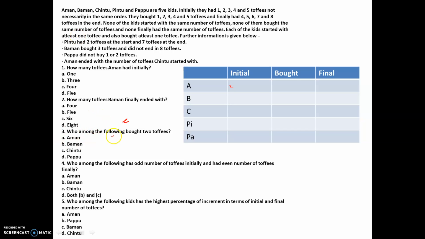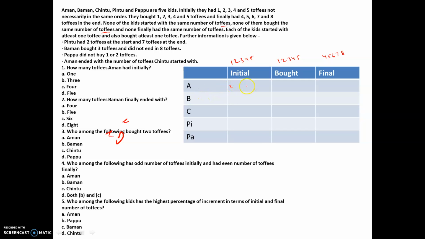So the data, if you see, initially we can have 1 2 3 4 5. We can purchase 1 2 3 4 5, but finally the values are 4 5 6 7 and 8. Now there's one thing that you need to understand: the initial numbers of any two cannot be same. It's given out here. None of the kids started with the same number of toffees, none of them bought the same number of toffees, and none finally had the same number of toffees, right? So basically, if I only look at column wise, they're different, right? But row wise they can be same.